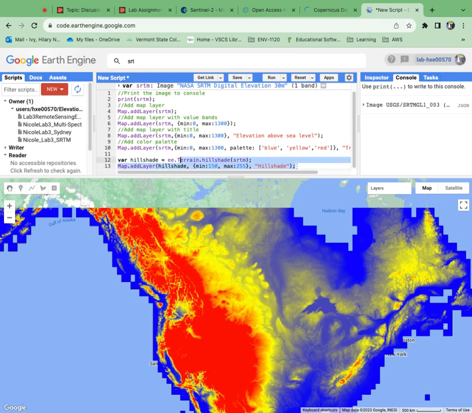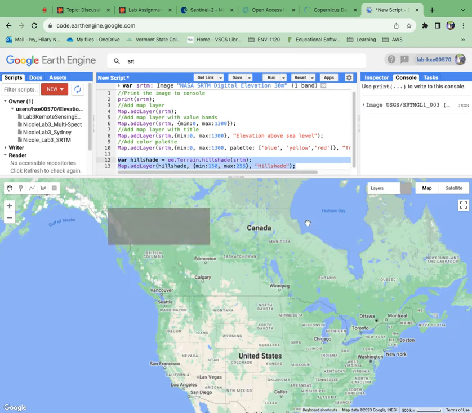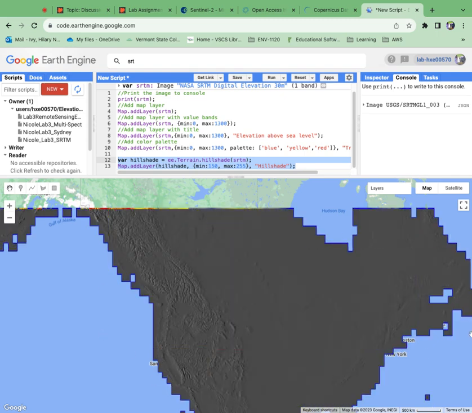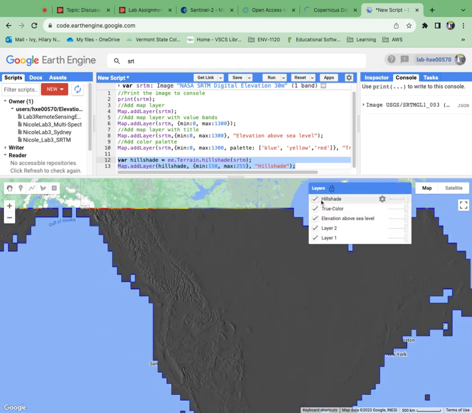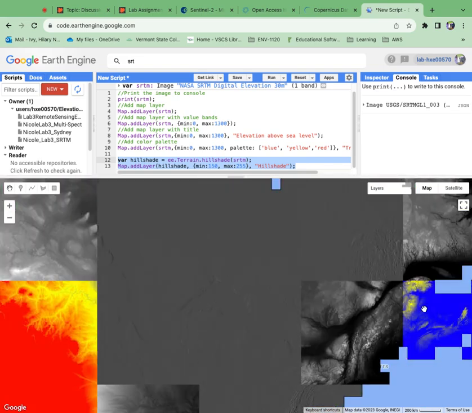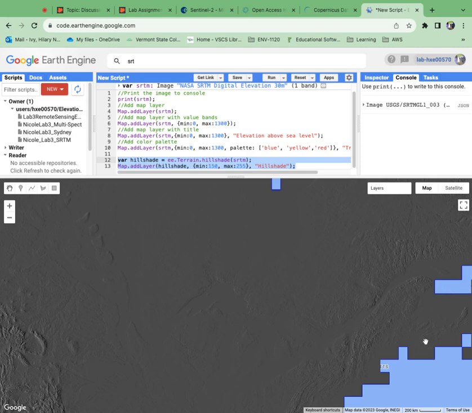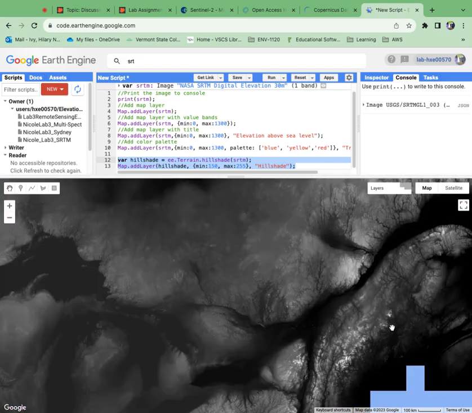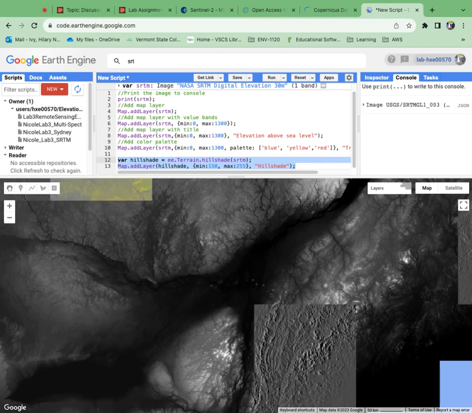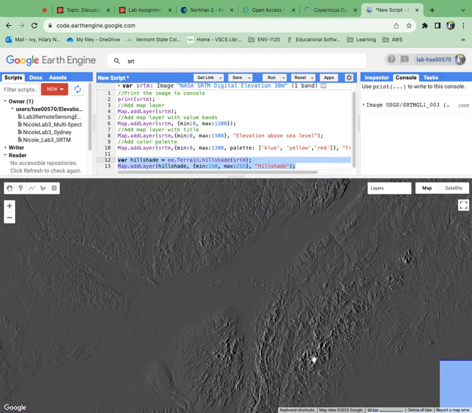All right. I'm going to select and run this. Okay, you'll see it's going through all the layer making here. And it's ended on this last one of hill shade. Okay. So you'll see all the layers render as I zoom in. You'll see here, it looks almost like the moon. All right. And as you get closer, more detail is available. And now you can see some of these ridges and peaks.